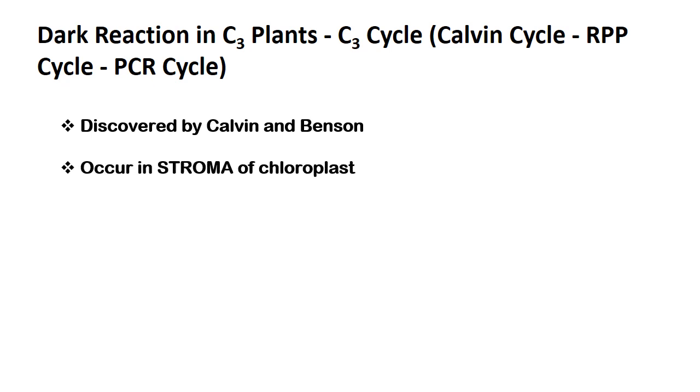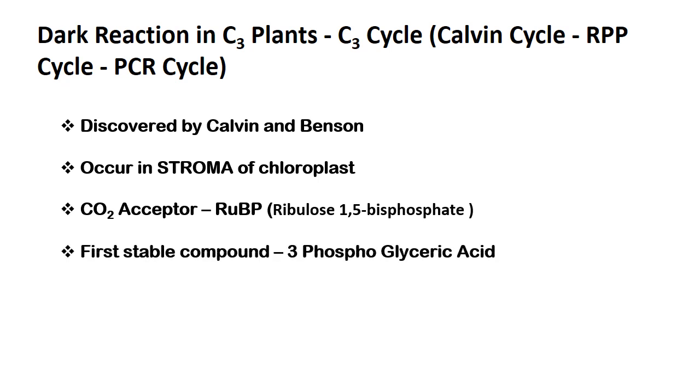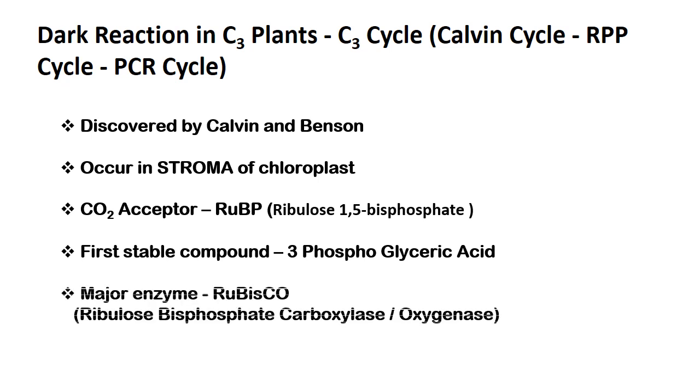And this reaction occurs in the stroma of the chloroplast. Here, the first carbon acceptor is a 5-carbon compound called ribulose 1,5-bisphosphate or RuBP. The first stable product formed is a 3-carbon compound called 3-phosphoglyceric acid or 3-phosphoglycerate.